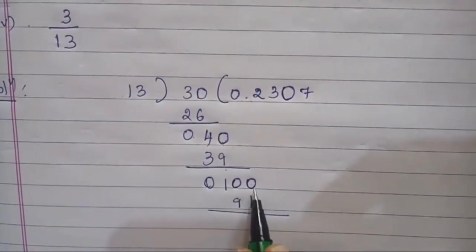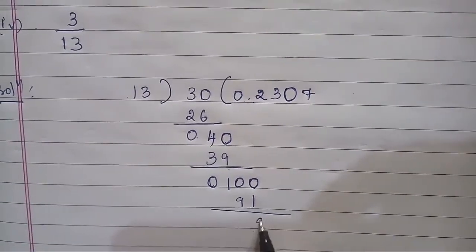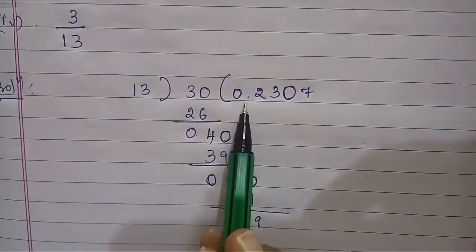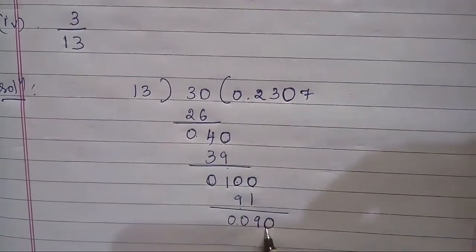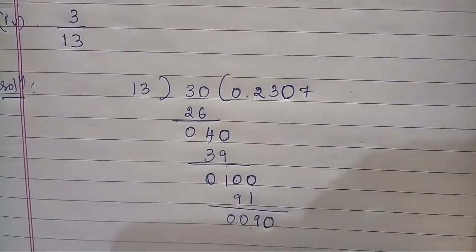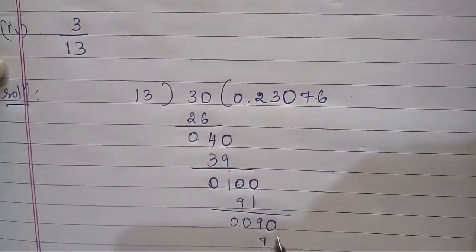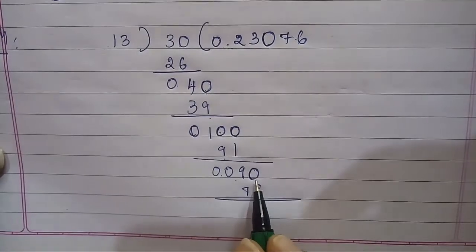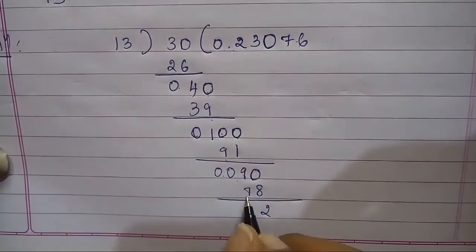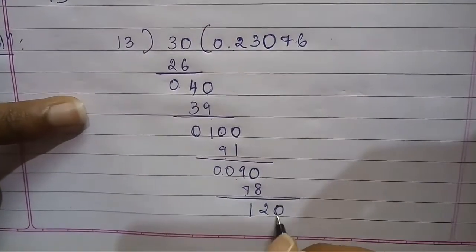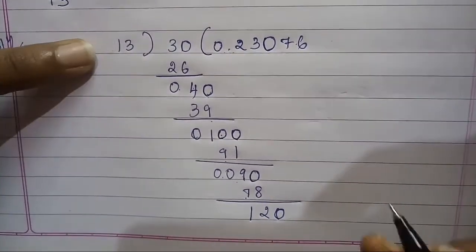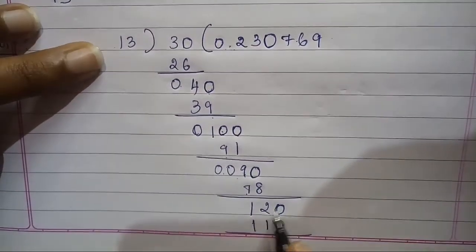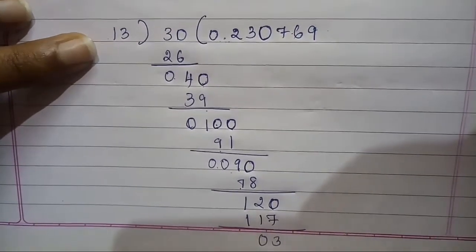That is, take a borrow here. 10 minus 1 is 9. Here 9 minus 9 is 0. I got a 9, so I can put a 0 here. 13 6s are 78. 90 minus 78 is 12. Again put a 0. In this, 13 9s are 117. That is 120 minus 117, we arrive at 3.